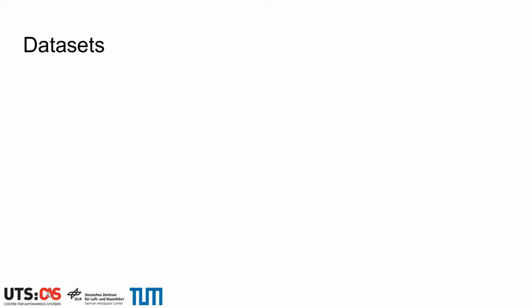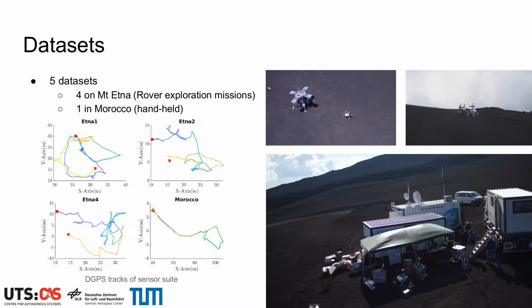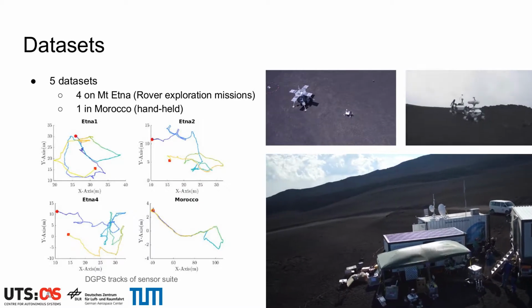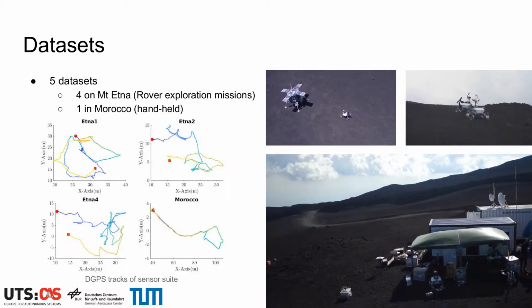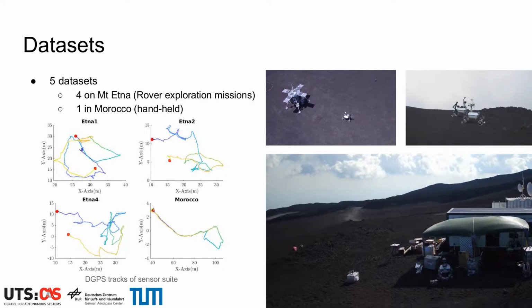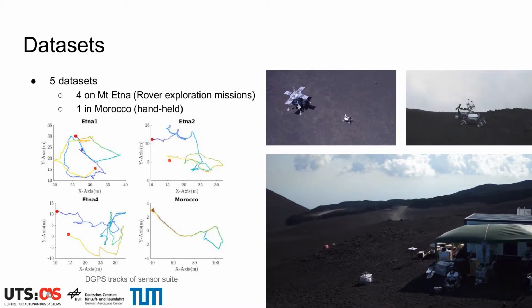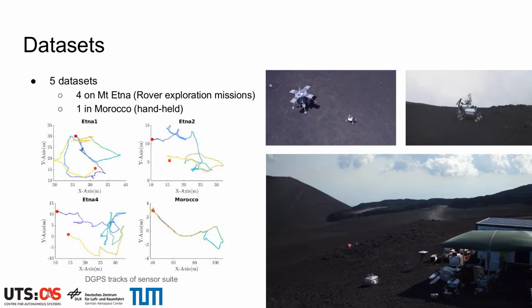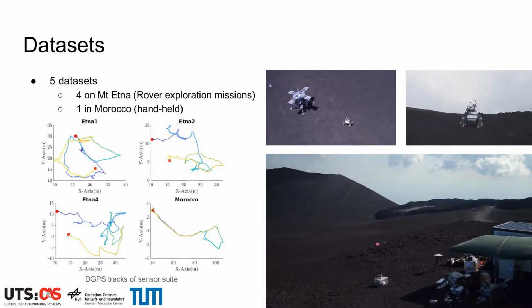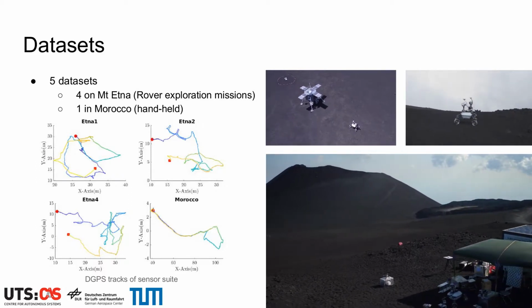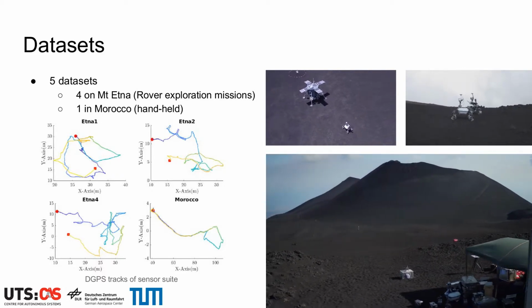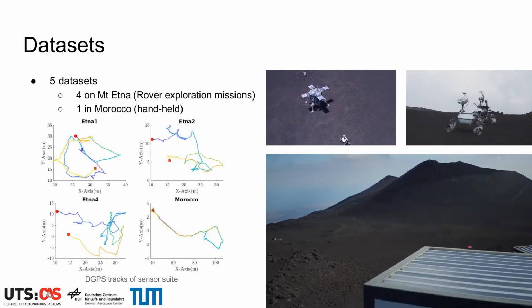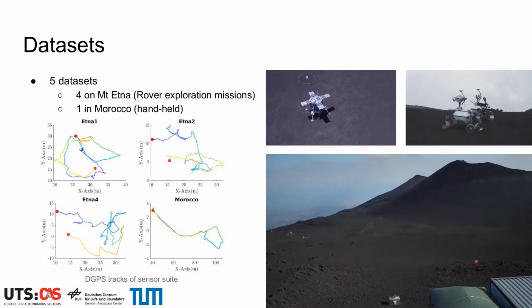5 datasets have been collected with these sensor suites. 4 of them come from the rover exploration missions on Mount Etna, and 1 is recorded in Morocco with the handheld sensor package. The graphs on the left represent the system trajectories as seen by the differential GPS with the color gradient corresponding to the timestamps. The videos on the right show footage of the expedition to Mount Etna during which multiple types of missions, including robot collaboration, have been experimented.